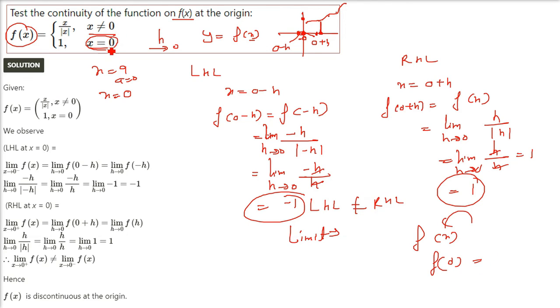So let us take the value at 0 also, x equal to a. It is 1. Just to give you an idea, if the left hand limit and right hand limit are equal, say they are 1, and if that is equal to f(0), that is 1, then you can say that it is continuous. But in this case, it is not continuous because the left hand and right hand limits are not equal.